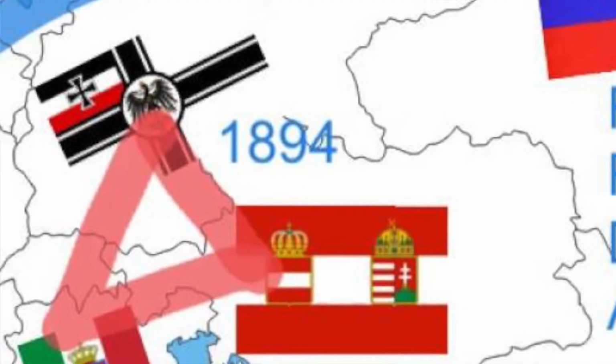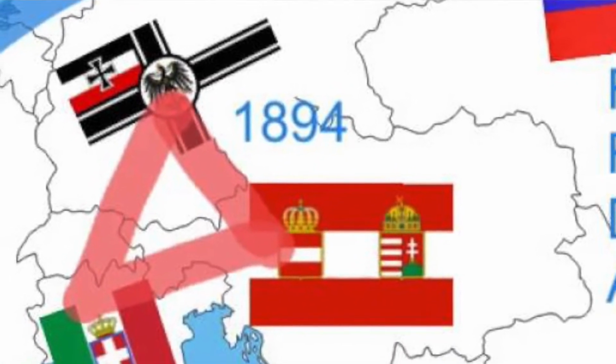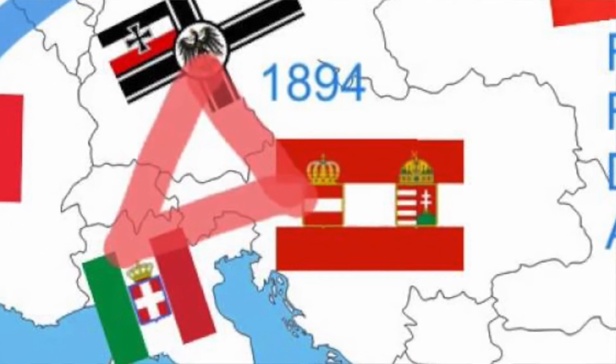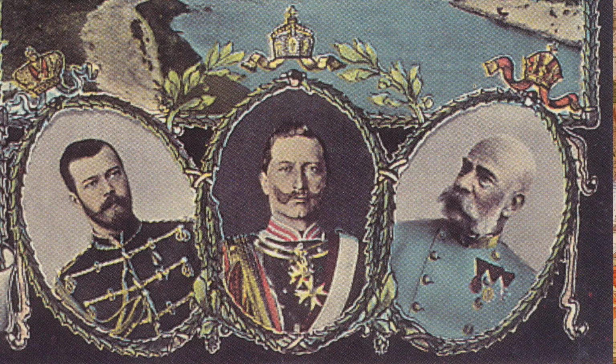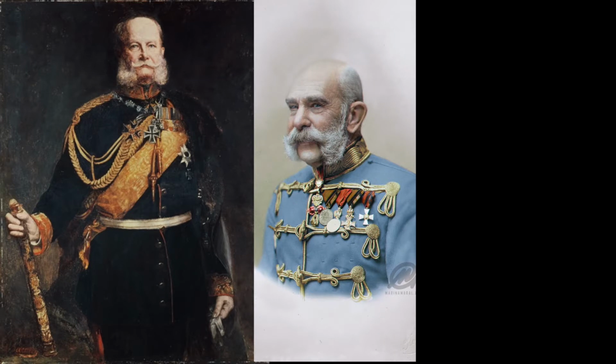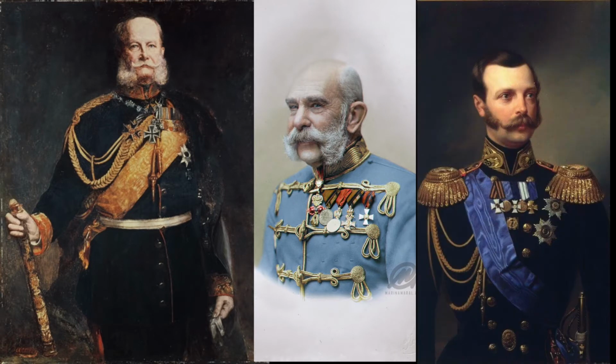They consisted of the Dual Alliance, Germany and Austria-Hungary. Later, when Italy joined them, it became the Triple Alliance, and the League of the Three Emperors: Wilhelm I of Germany, Francis Joseph of Austria-Hungary, and the Tsar Alexander II of Russia. These alliances lasted since 1871 for almost 20 years. But they came to an end when the German Kaiser died, and his successor, Wilhelm II, completely changed his policy.